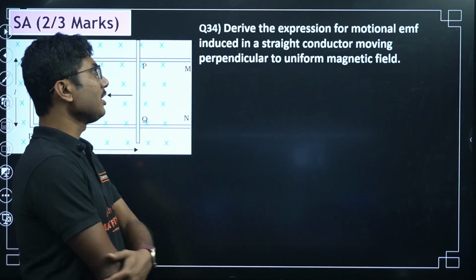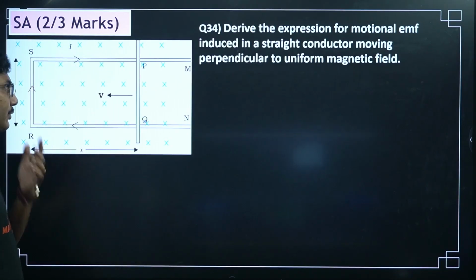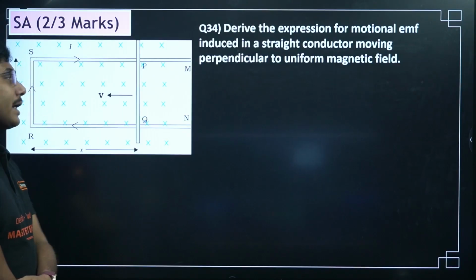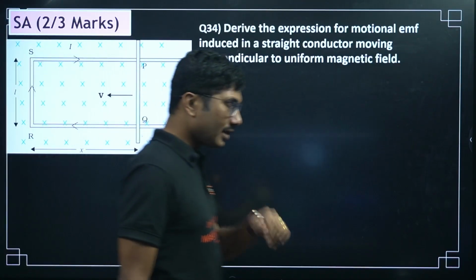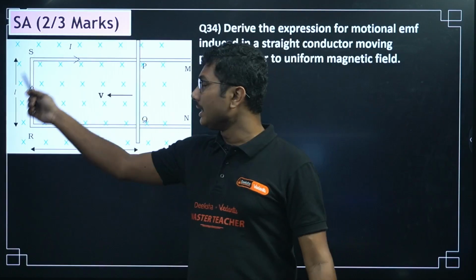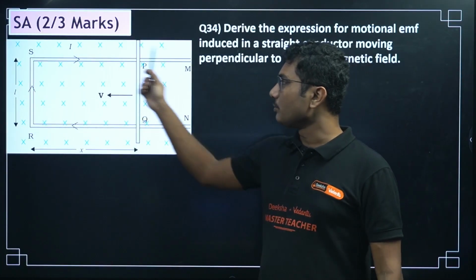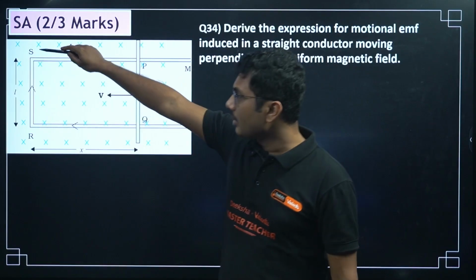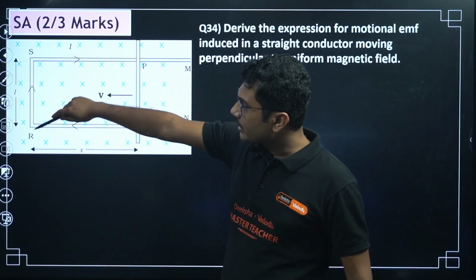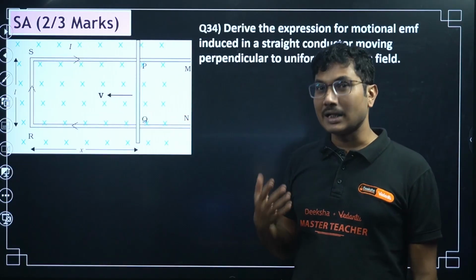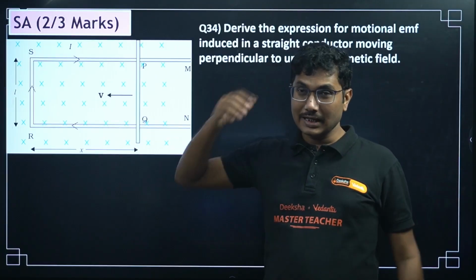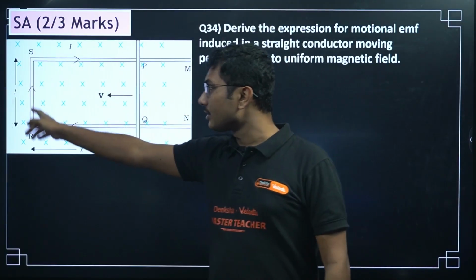Derive the expression for motional EMF induced in a straight conductor moving perpendicular to a uniform magnetic field. So here we have a rail line. You can consider this to be a rail line, but rail lines generally do not have any connection. So here we have connected the two sides of the rail using some conductor. Normally rail lines are not connected using a conductor, but here we have a connection.